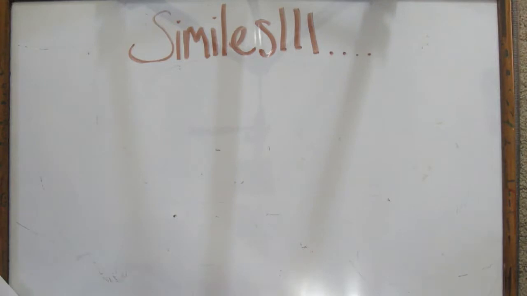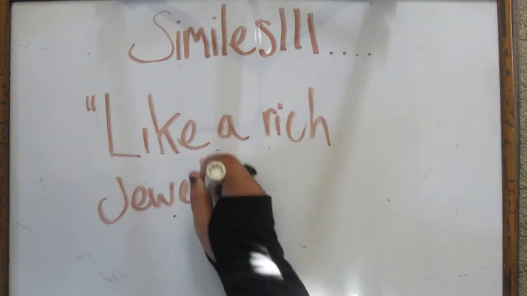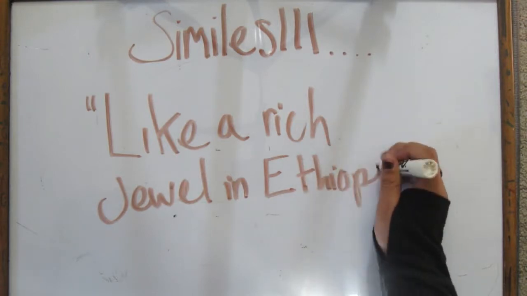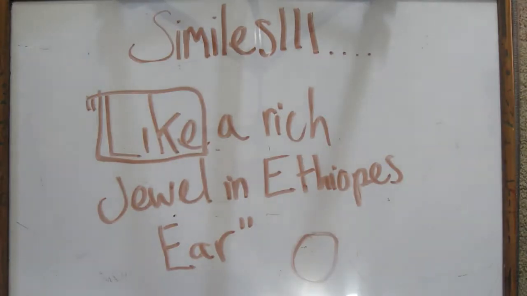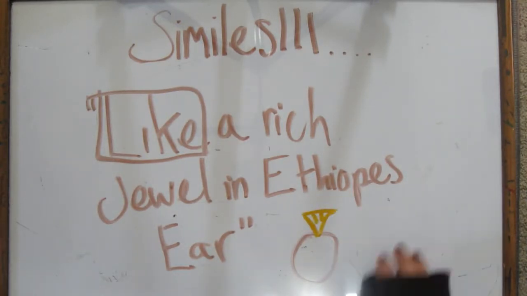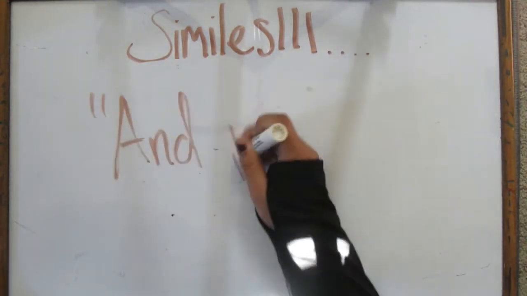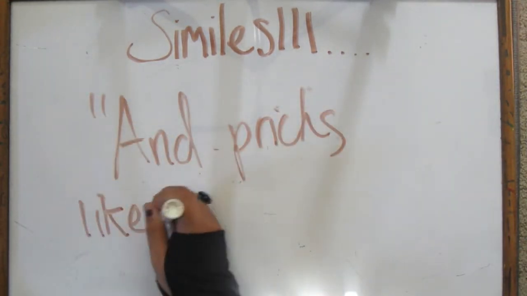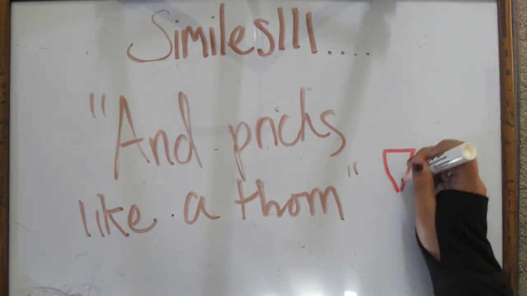One example of simile in Romeo and Juliet is, "Oh, she doth teach the torches to burn bright. It seems she hangs upon the cheek of night like a rich jewel in an Ethiope's ear." Here, Romeo compares the brightness of Juliet's beauty in the night to the beauty of a jewel in an Ethiope's ear. Another one they use is "Is love a tender thing? It is too rough, too rude, too boisterous, and it pricks like a thorn." Here they compare the pain of heartache to a thorn pricking your skin.